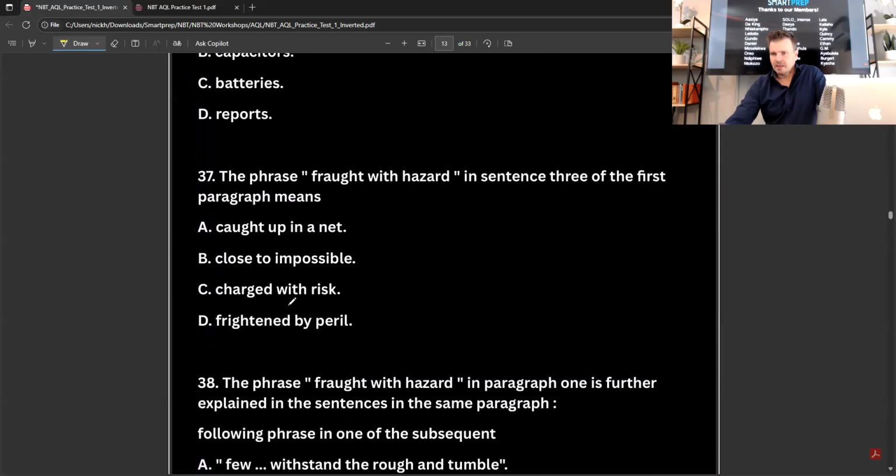Okay, the phrase fraught with hazard in sentence 3 of the first paragraph means, okay, fraught with hazard, there's risk, right? So let's look at these. Caught up in a net, no. Close to impossible, no. Charged with risk, right? Fraught with hazard, yes, there's a risk or hazard. Okay, so that would be C. Okay.